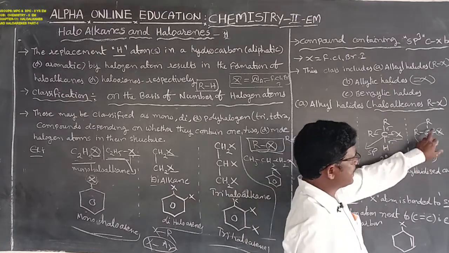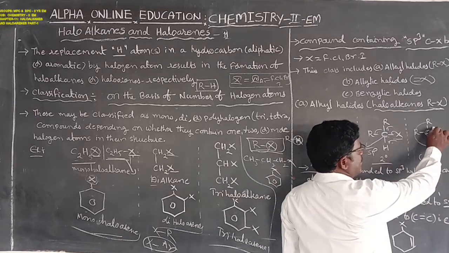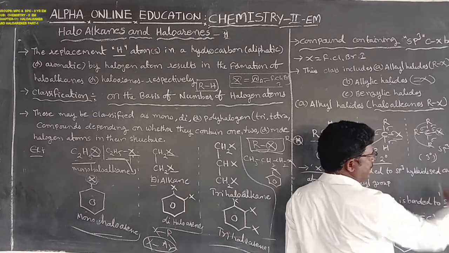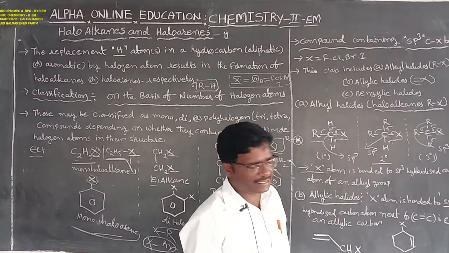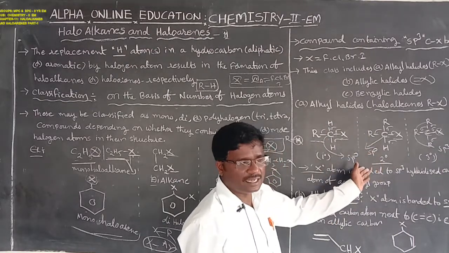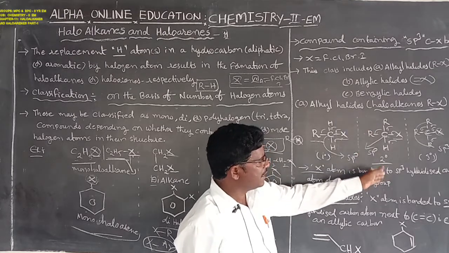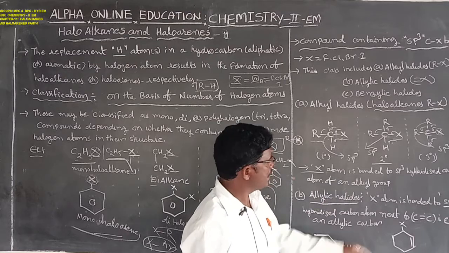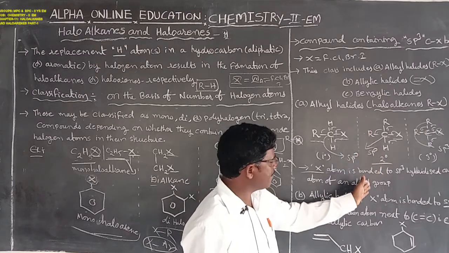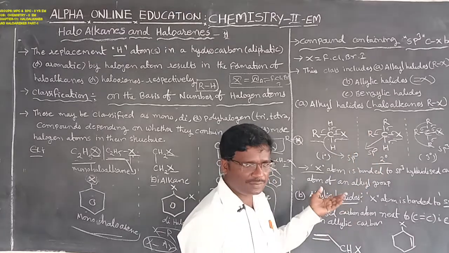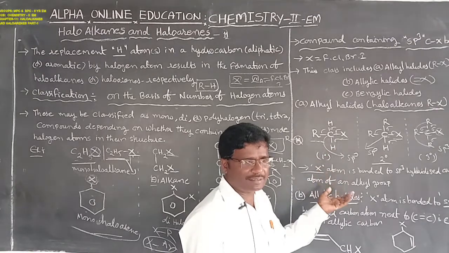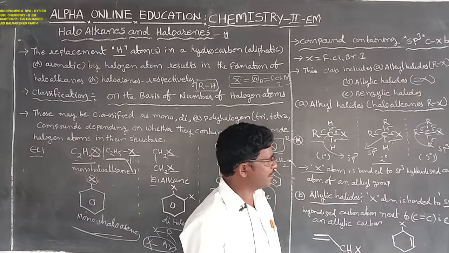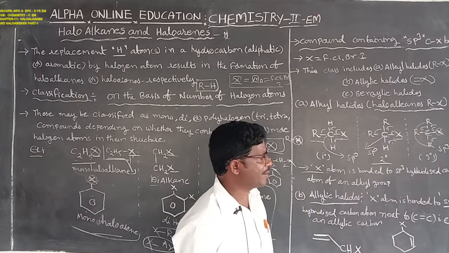Remaining, here is the center carbon atom bonding with 4 single bonds, that is also known as 4 sigma bonds, that is also known as sp3 hybridization. Primary, secondary and tertiary alkyl halides undergo sp3 hybridization. The sp3 hybridized carbon atom of an alkyl group is bonding with only 4 sigma bonds or 4 single bonds, that is also known as a sp3 hybridized carbon